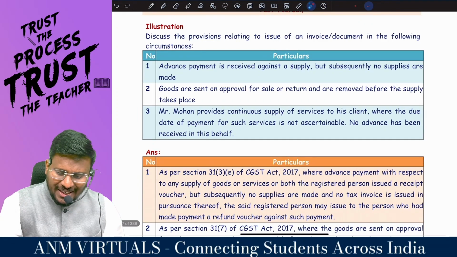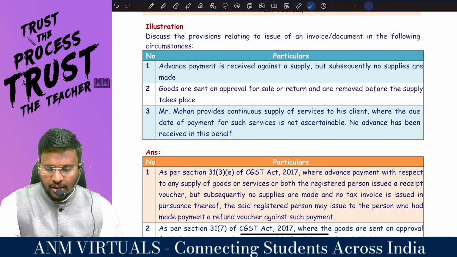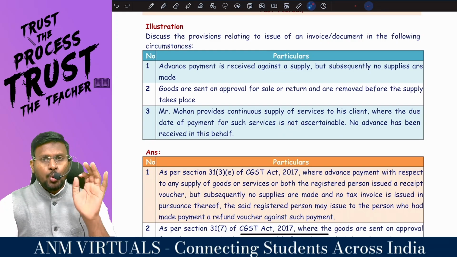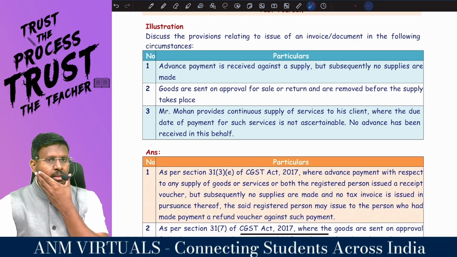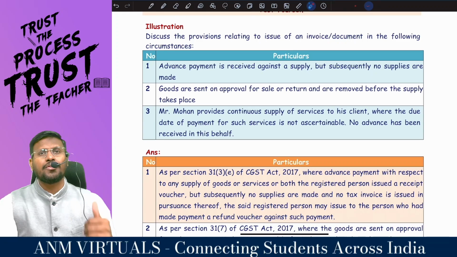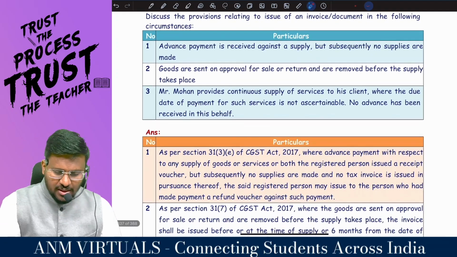Mr. Mohan provides continuous supply of service to his client, where the due date for payment for such service is not ascertainable. If the due date is not ascertainable, sir, you are supposed to raise the invoice on or before the date of receipt of the amount. No advance has been received in this behalf.